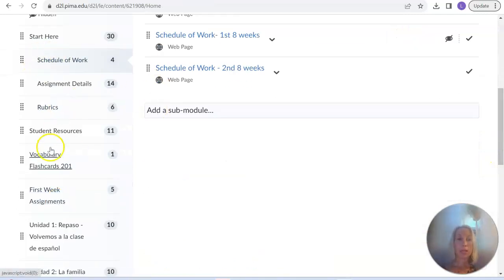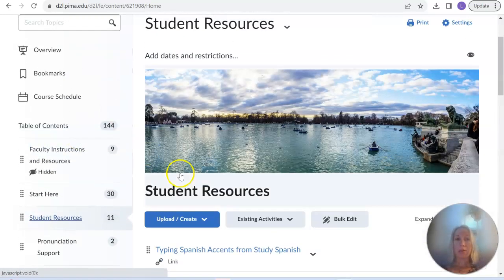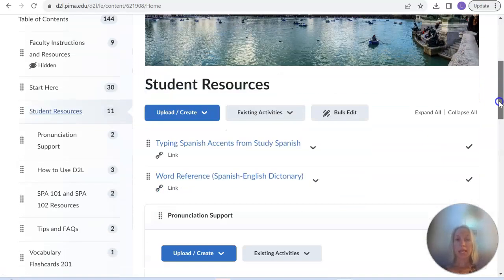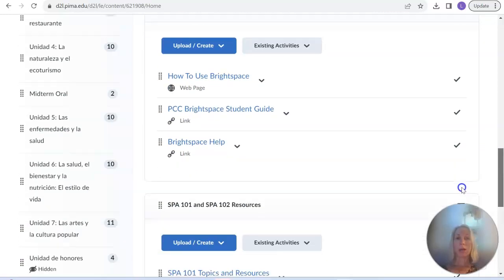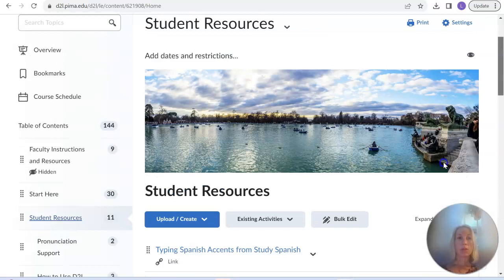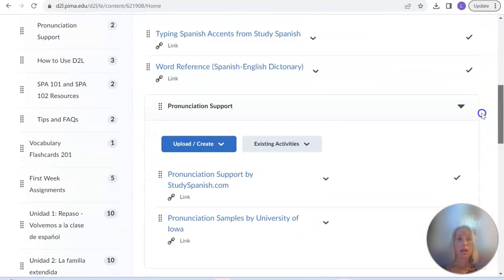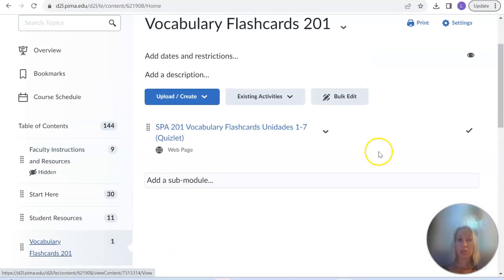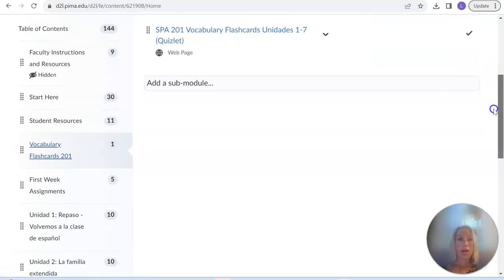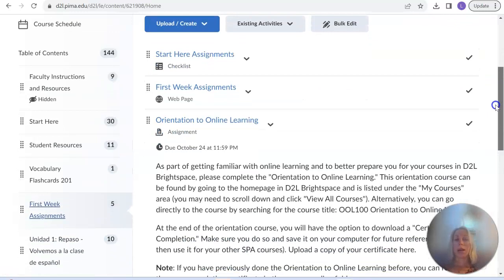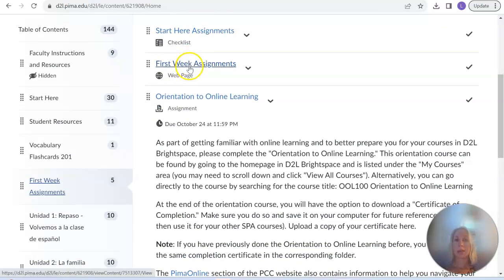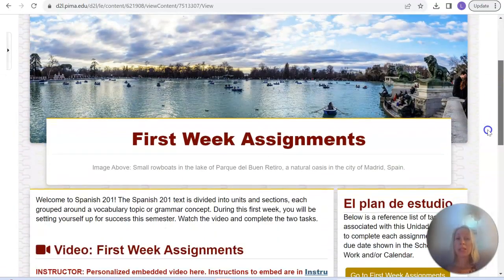Looking at the rest of the Start Here, there's student resources here as well for you: how to do accents, WordReference, that's the online dictionary I like to use, pronunciation, Brightspace, topics and resources. And then you have how to use D2L, other resources, vocabulary flashcards are great for this unit. But then also the first week assignments. This is the first week, so you want to look at what you have to do here, and everything links to everything. So you have a web page that explains them all to you, and this goes for every single unit.